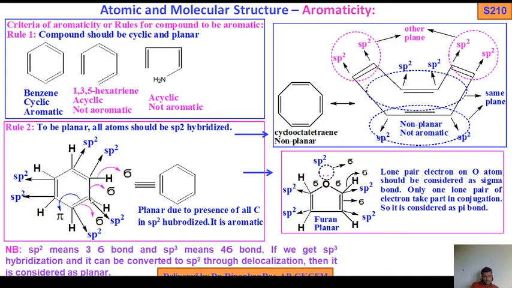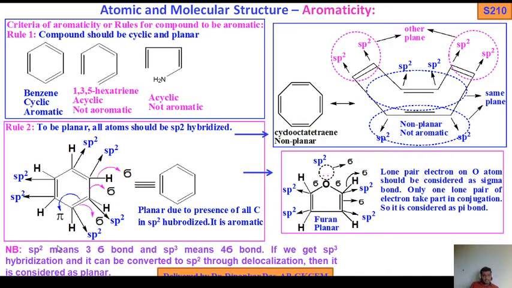Considering this carbon, it is sp2 hybridized. Why? It has 3 sigma bonds: C to C is 1 sigma, another C to C is 1 sigma, and the hydrogen is also 1 sigma. So all 6 carbon atoms are sp2 hybridized. So it is planar, and due to all carbons being sp2 hybridized, it is aromatic.